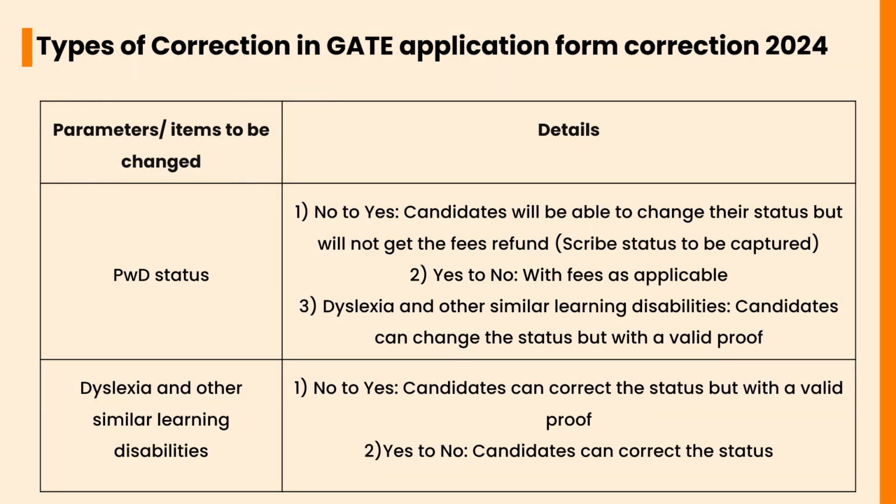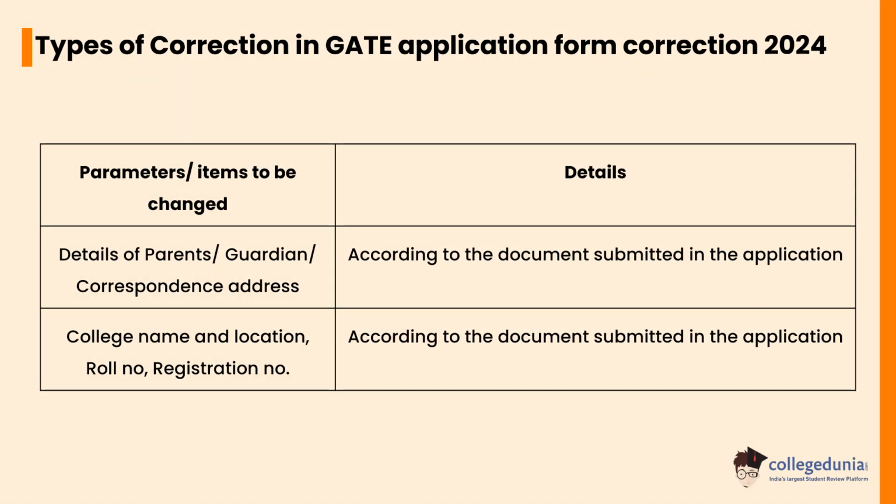Scribe status to be captured, yes to no, with fee as applicable. For dyslexia and other similar learning disabilities, no to yes, candidates can correct the status but with a valid proof. Yes to no, the candidate can correct the status. Details of parents or guardian or correspondence address will be changed according to the document submitted in the application. The college name and location, roll number and registration number will also be changed according to the document submitted in the application.